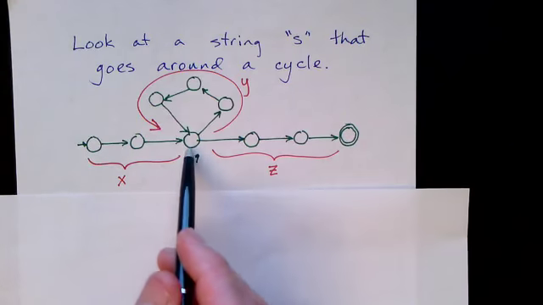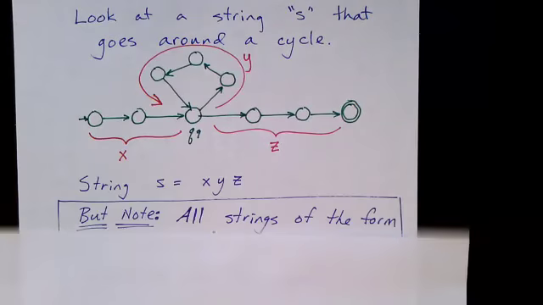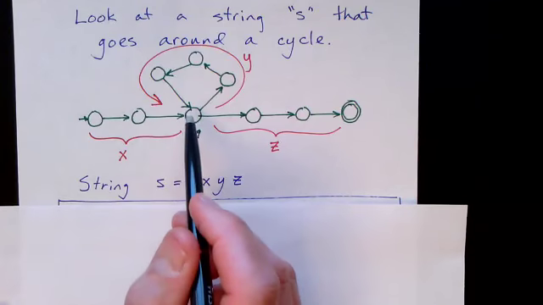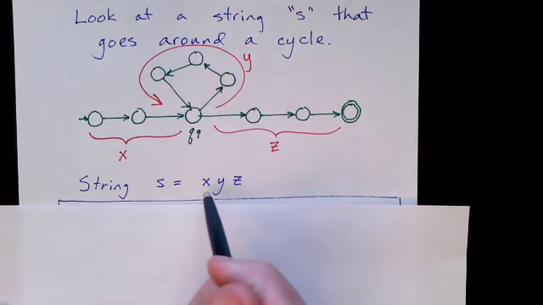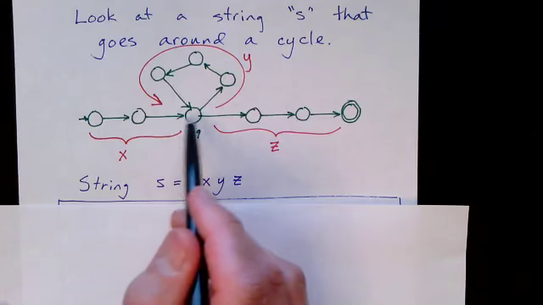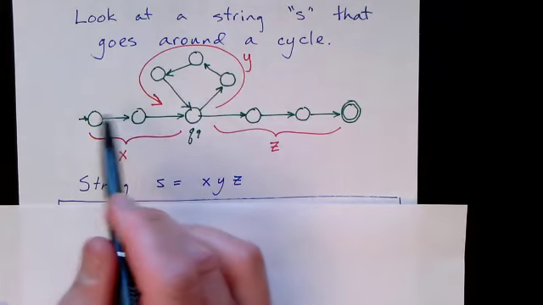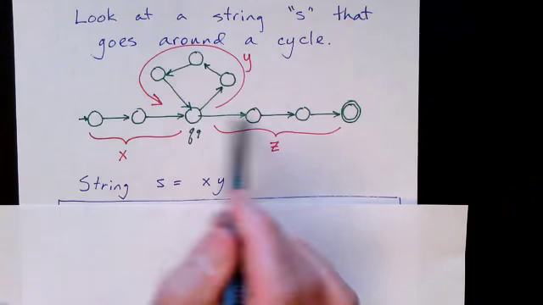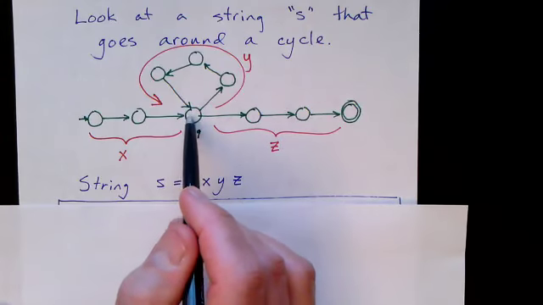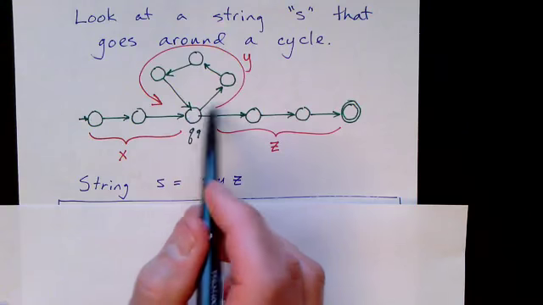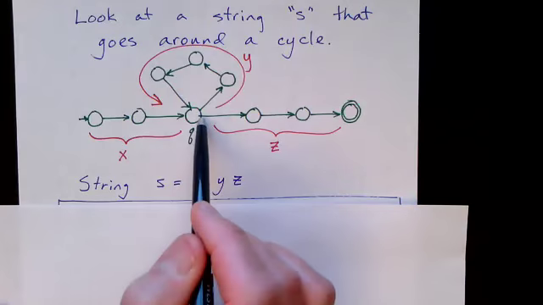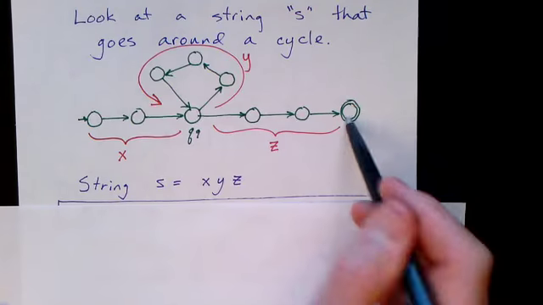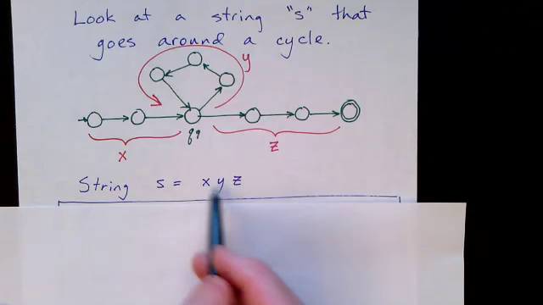So the key thing with a cycle is there's at least one node that is visited twice. And so if we identify one such node, we can divide any string that's generated that involves that cycle as consisting of 3 different parts: the X part, the Y part, and the Z part. So if this is our node, the Y part consists of the part of the path that goes from Q9 to Q9. X goes up to Q9, and Z goes from Q9 to the final state. So our string is really composed of 3 parts.